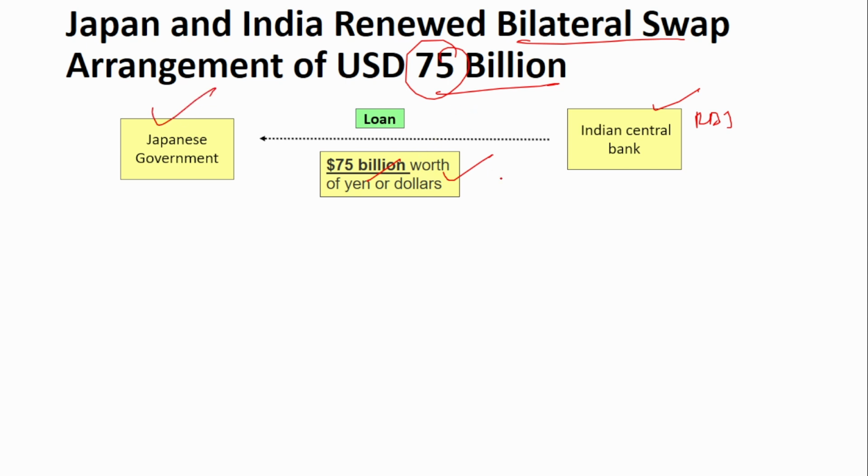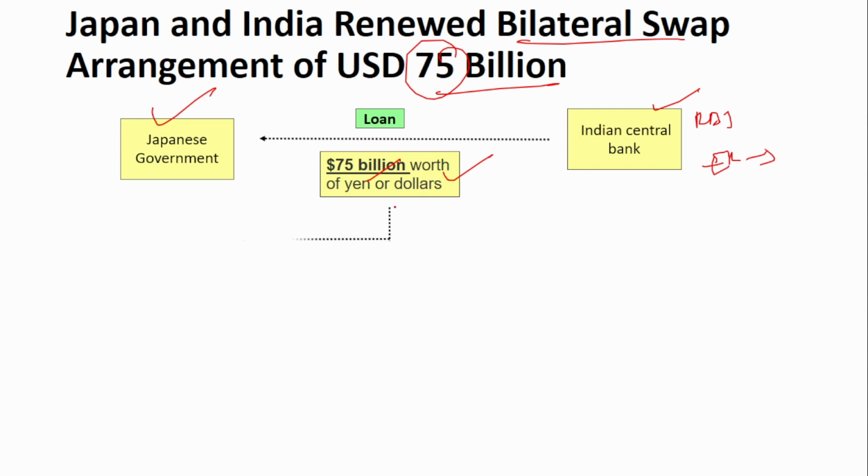Now, since the money given by Japan to the Indian Central Bank can be in yen or dollars, whatever the Indian bank asks for, there is an exchange rate involved, right? Because a different currency is getting involved. So the exchange rate will be fixed right now. That is the purpose of this bilateral swap agreement. Remember, they can borrow 75 billion worth of yen or dollars as a loan in future, and the exchange rate will be decided right now itself. This is the purpose of the bilateral swap agreement.